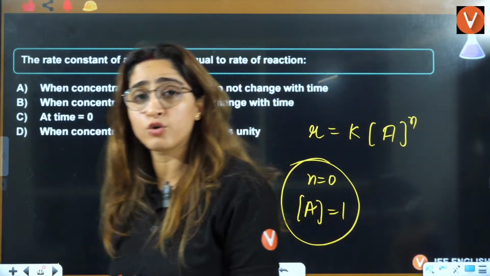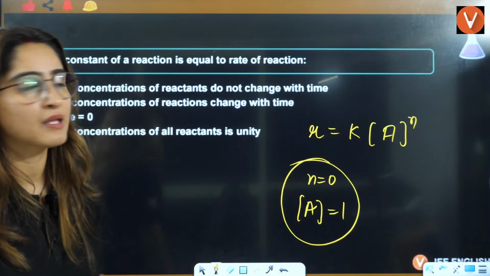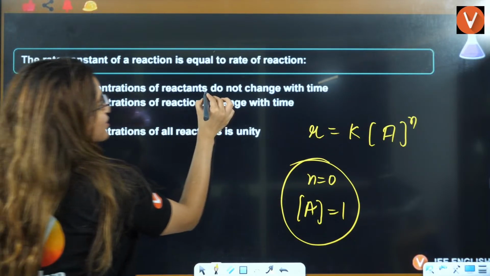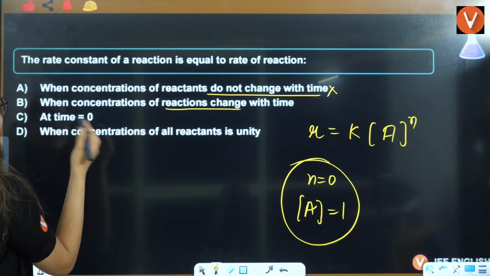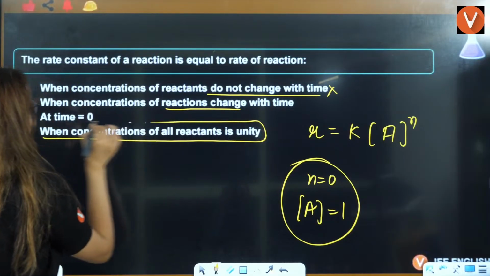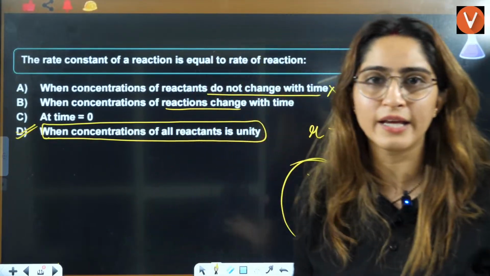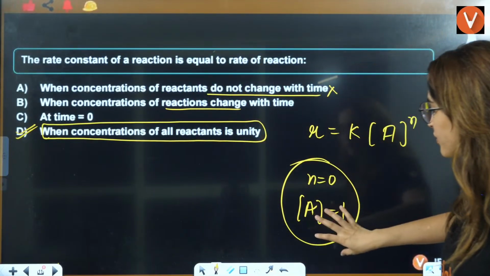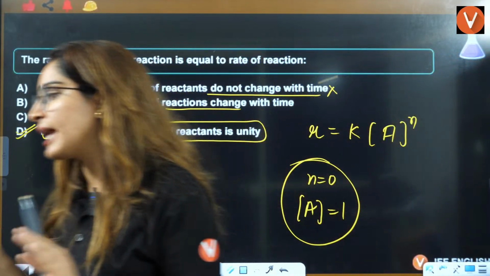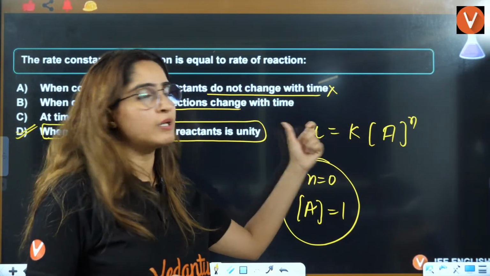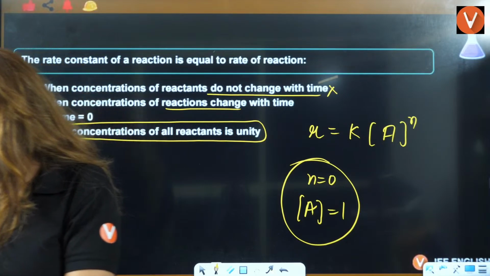Either of these two things should be there, or both, if you want to make R equal to K. There is no link with whether concentration changes with time. At time 0, when concentration of all the reactants is unity, this is the correct answer. The link is that concentration should be 1 or the order should be unity. Then we can say that the rate constant will be equal to the rate of reaction, right? Okay. Right, everybody?